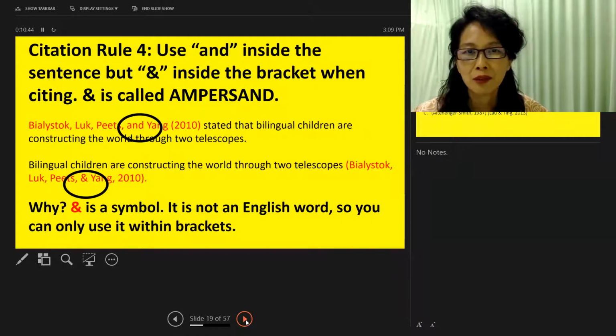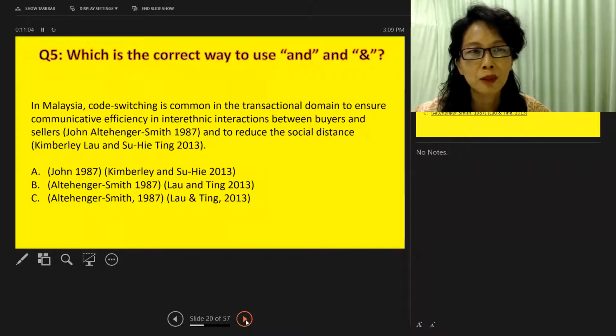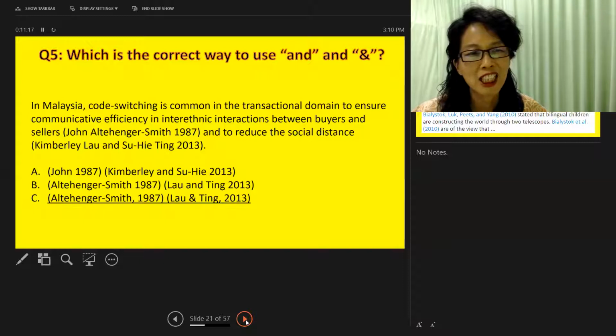How to remember? Well, ampersand is a sign. It is not an English word, so you cannot have it in the sentence. You can only have it in the bracket. And please remember, there is a comma before the and, and there's a comma before the ampersand sign, whether it is outside the bracket or in the bracket. Please remember this. So which is number 5, which is the correct way to use and the ampersand sign? And the answer is C, inside the bracket.